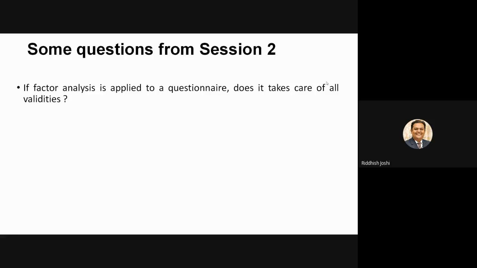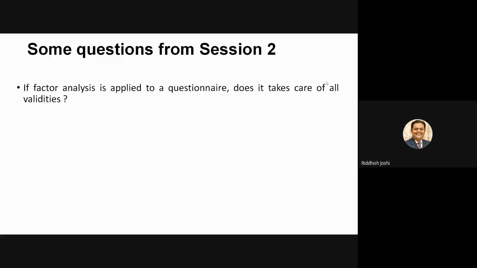But when I try to use the same questionnaire, even before the validity I need to check the dimensionality: in the USA this scale has one dimension. Does it have the same number of dimensions in my country, in my situation? That you need to check. Factor analysis is concerned more about that.